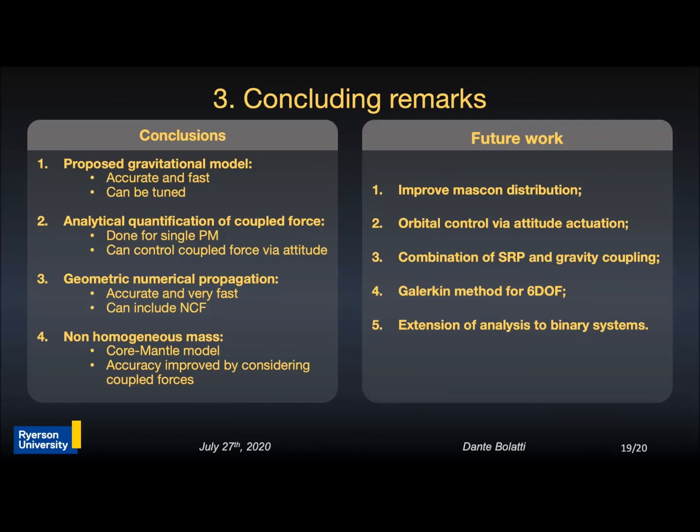To use a combination of the solar radiation pressure and gravity coupling for control, 4. To expand the Galerkin methods to include rotational dynamics of the spacecraft, and 5. The extension of the analysis performed here to binary systems, where in this case the secondary asteroid is comparable in size to the primary asteroid and they orbit in very close proximity to each other.